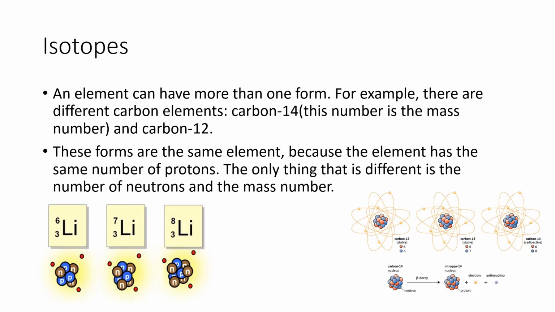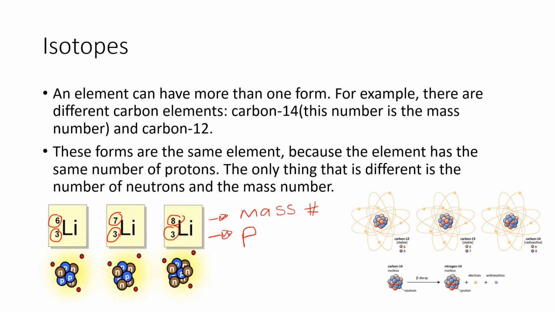Isotopes. So when you're talking about isotopes, I think we should look at this picture down here with the lithiums. Looking at the picture, you can see that there are 3 different types of lithium. So when you have an element written out like this, the 3's here at the bottom represent the number of protons, while the numbers at the top, like the 6, the 7, and the 8, represent the mass number.